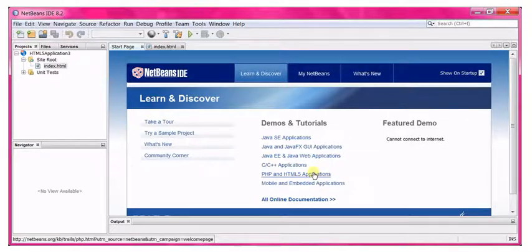However, you need JDK installed on your machine as NetBeans needs Java to run. NetBeans definitely helps you to be productive according to what you use, like PHP, HTML and JavaScript.